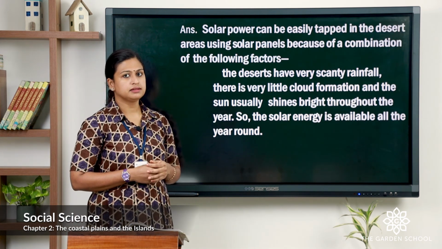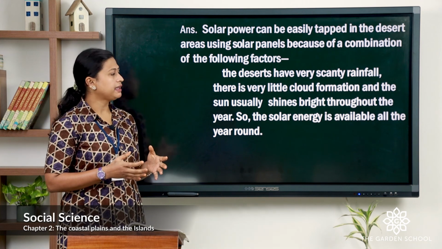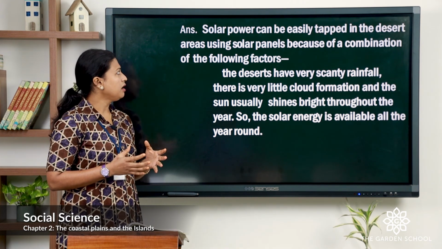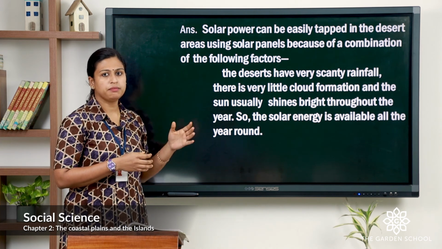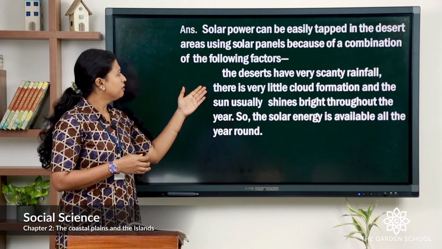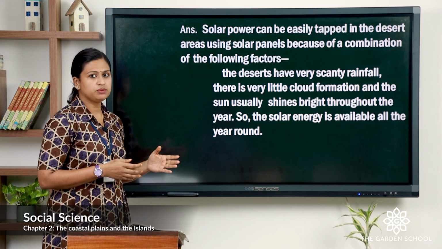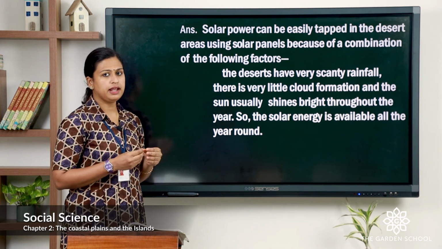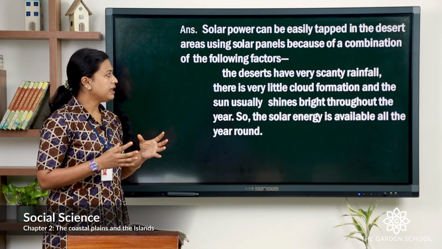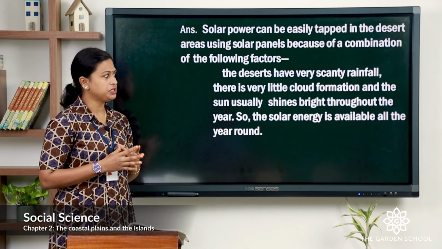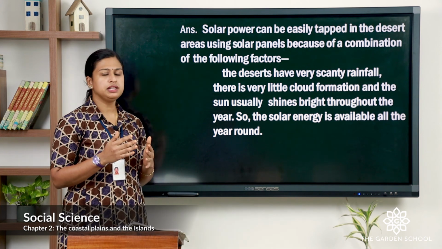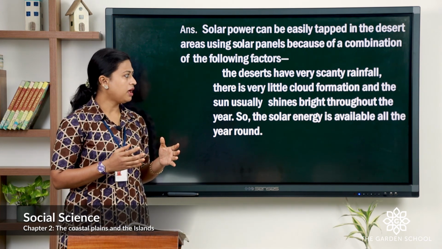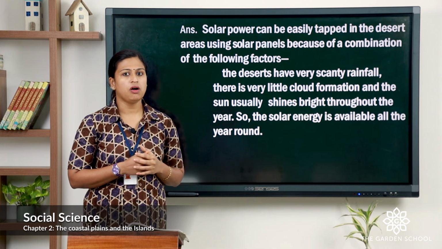The answer is, solar power can be easily tapped in the desert area using solar panels because of the following factors. The first one, the desert has very little rainfall and there is very little cloud formation and the sun usually shines throughout the year. So, the solar energy is available all the time.